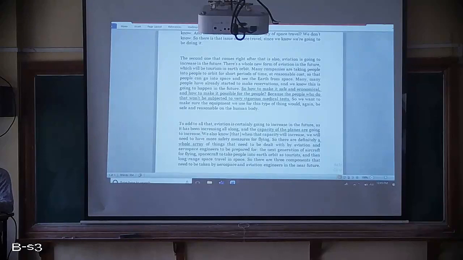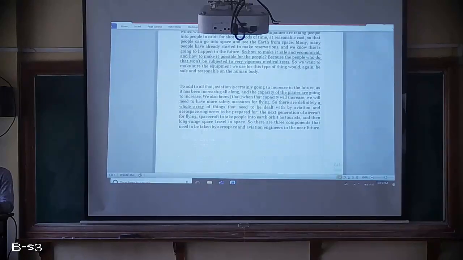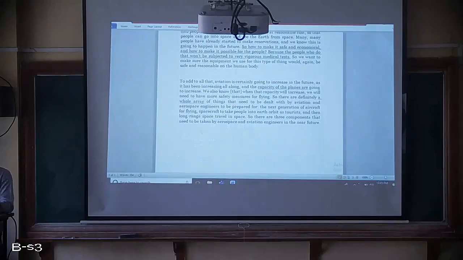So this is another kind of challenge. And next, in the aviation sector, what is happening in future? The capacity of planes is going to increase. In the initial days, people used to travel less by flight.